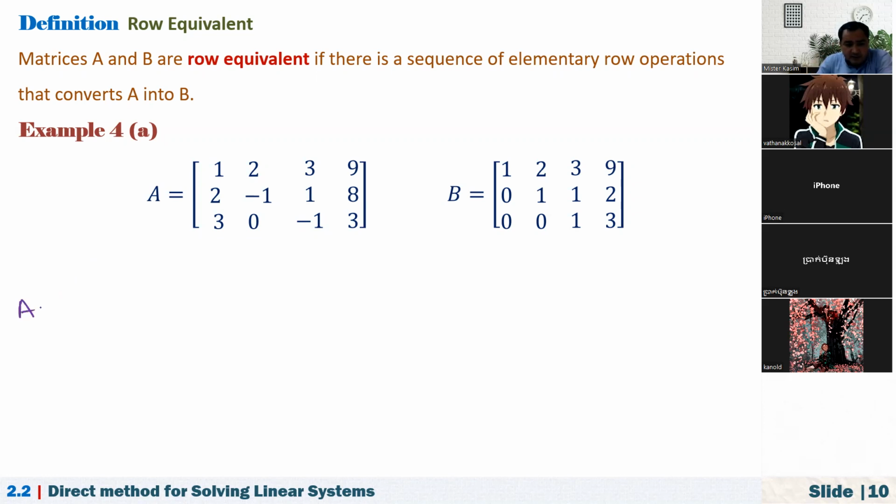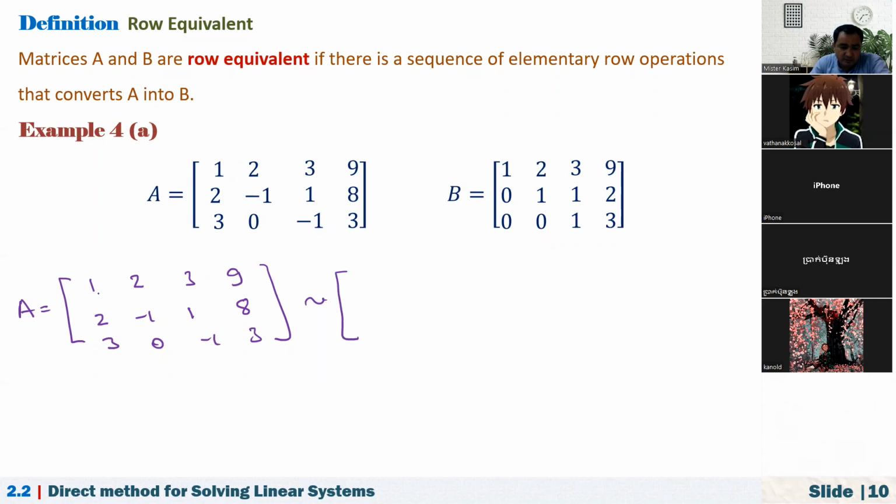So this A is equal to, let me not rewrite this, let me just write 1, 2, 3, 9, right? And here we have 2, -1, 1, 8. And here we have 0, 3, 0, -1, 3. Now see here, the first row, they are exactly the same. I don't have to do any change on the first row. And the second one is, how can I create 0 under this leading 1 in the first row? To do this one, we should multiply the first row by -2, right? And add it to the second row.